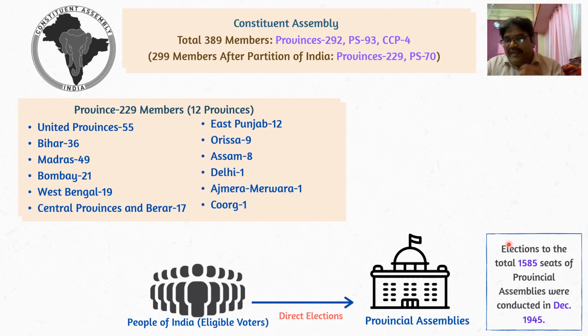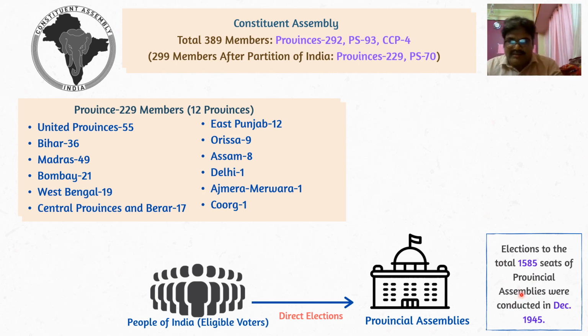But what happened when the Cabinet Mission Plan came and they discussed the manner of election? They suggested that if you go for direct election, it will take a lot of time, and considering the urgency, why not elect the members of the Constituent Assembly from the elected members of the provincial assembly?